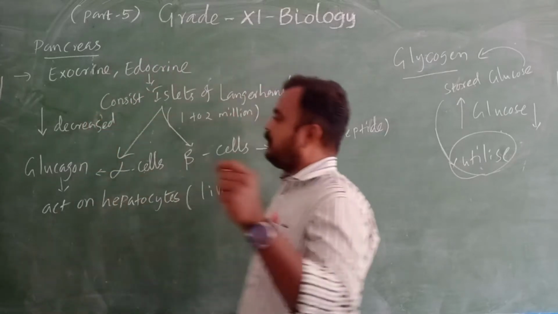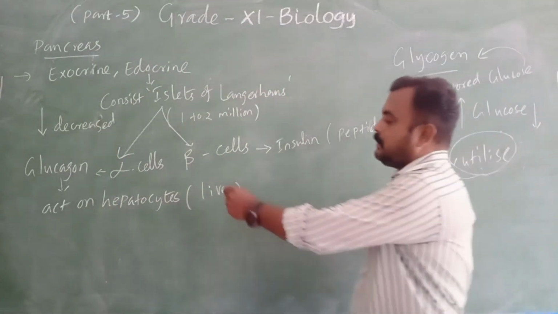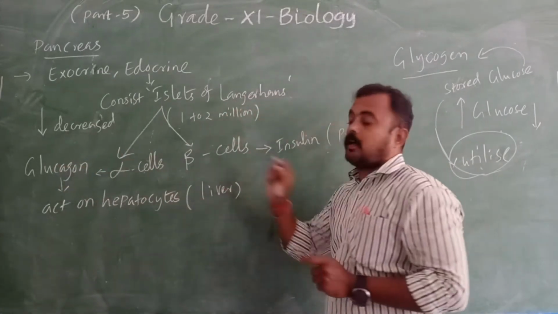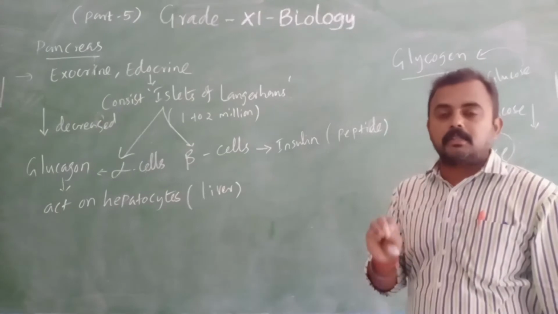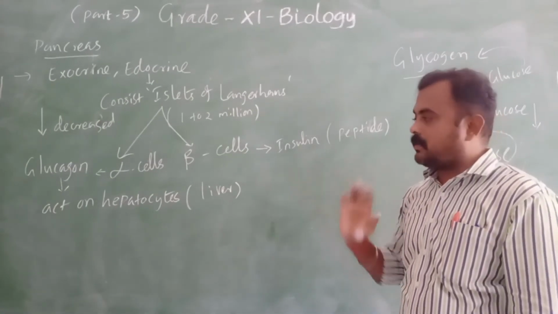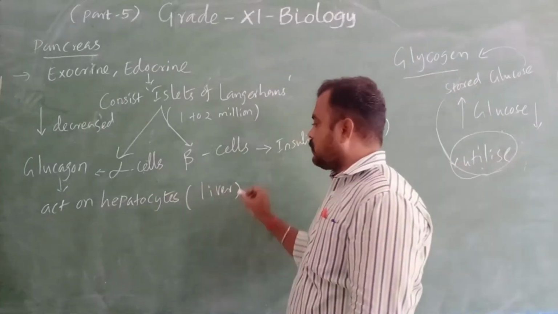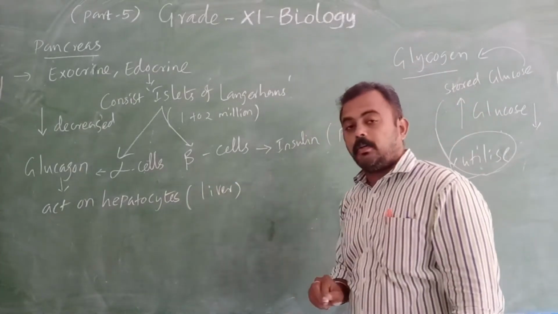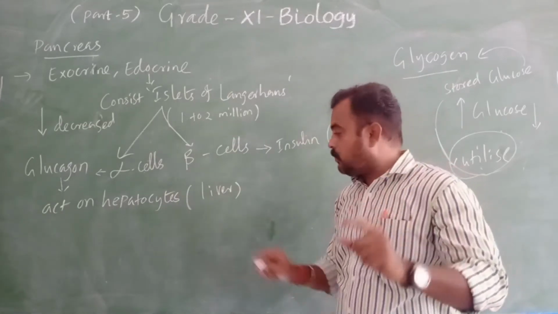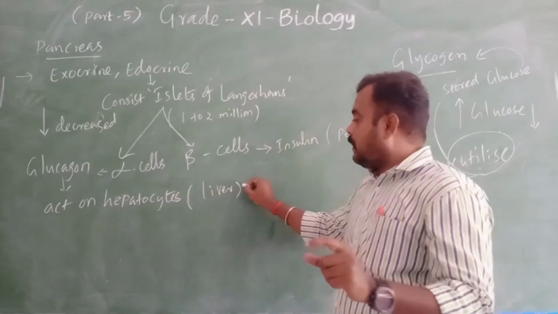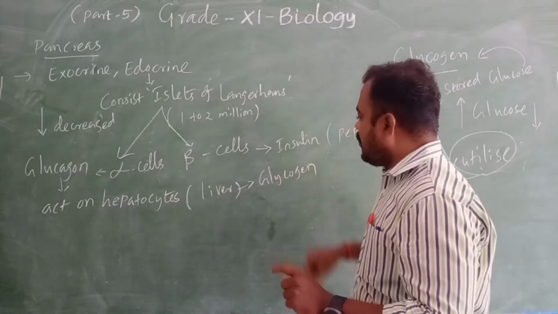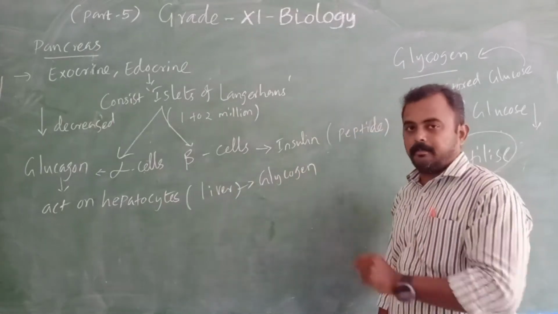If the glucose level decreases in blood, the alpha cells will secrete what? Glucagon. They will ask in 1 mark: alpha cells will secrete what type of hormone in the pancreas. So it acts on the hepatocytes. In the liver, as I told, glucose will be stored in one area, as glycogen. As glycogen, it is already stored.